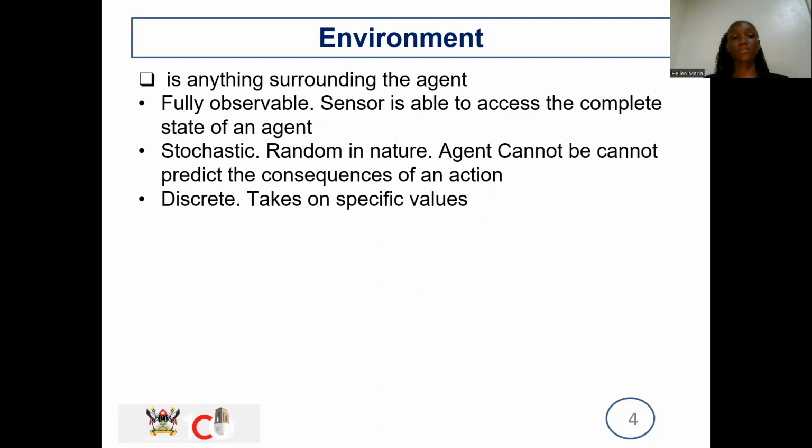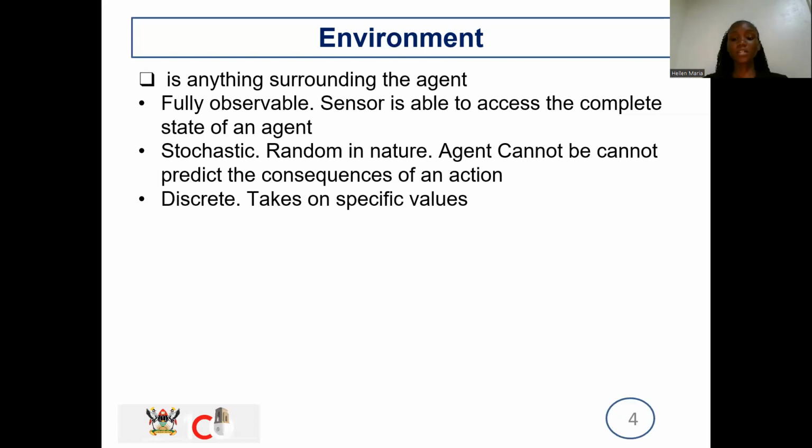So my model is working in a fully observable environment. The sensors of my AI are able to access every piece of information about the environment. The picture is not veiled and there is no information that's hidden. What's there is there. And then it's stochastic. That means it's random in nature. The agent cannot predict the consequences of an action.